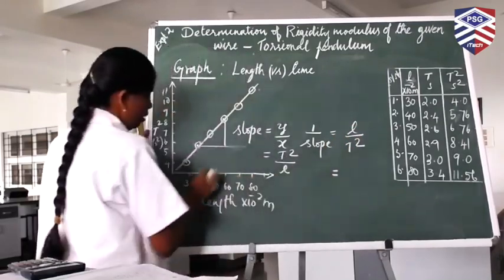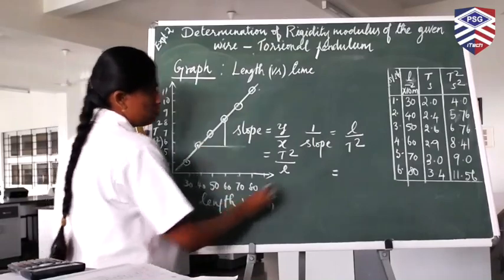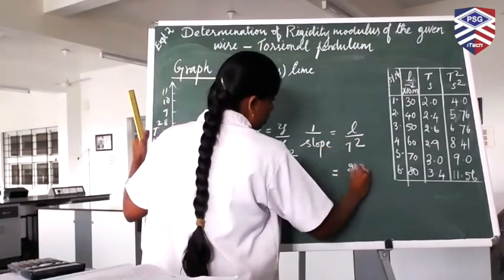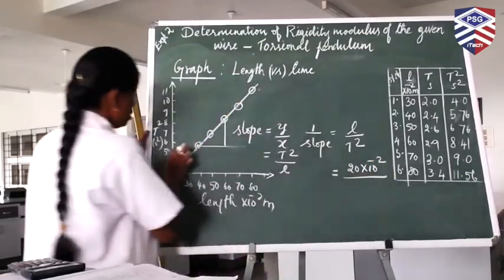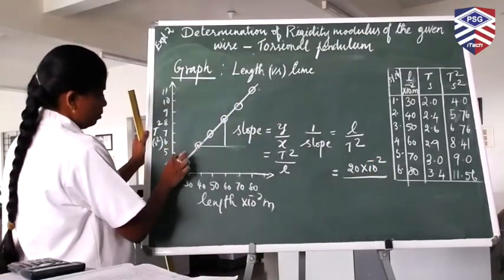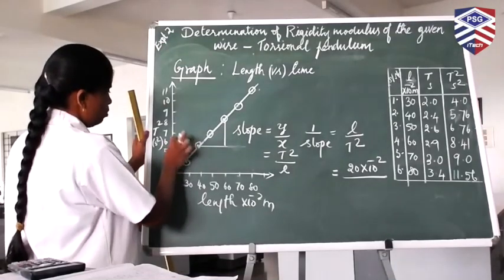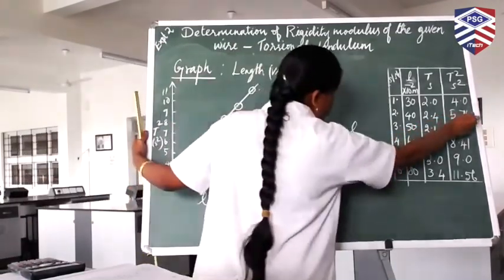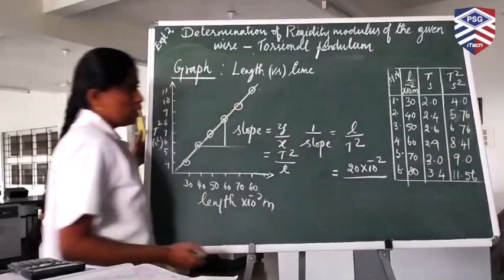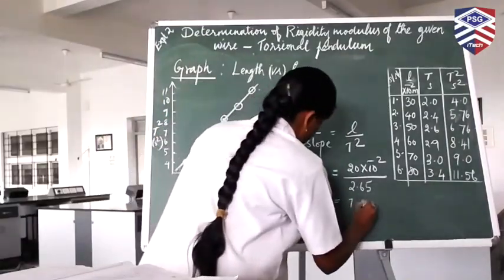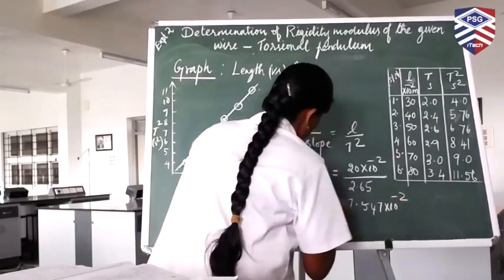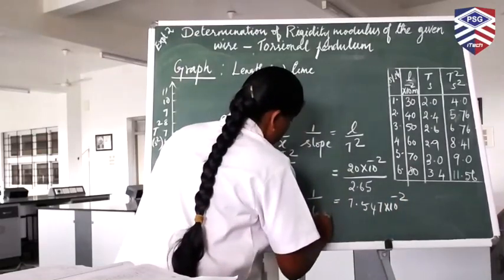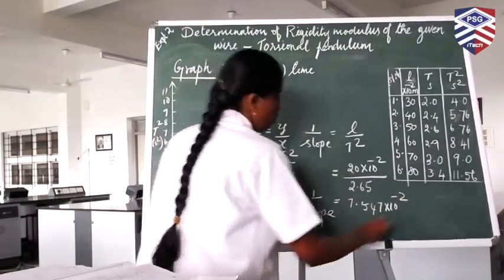Now what is the L? 60 minus 40, that is 20 into 10 power minus 2, divided by t square between 40 and 60, this minus this: 5.76 minus 8.4. That will give you 7.547 into 10 power minus 2. This is the value of 1 by slope.